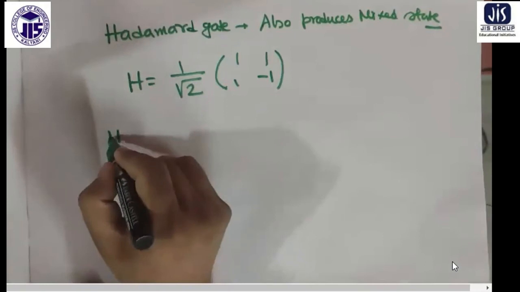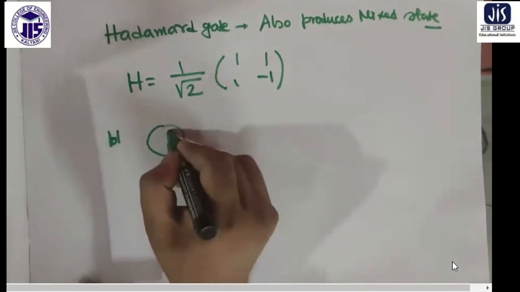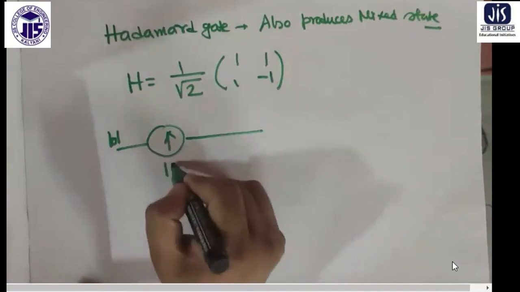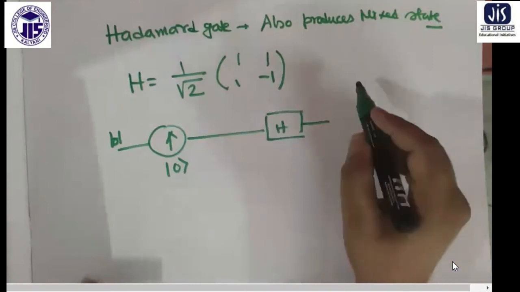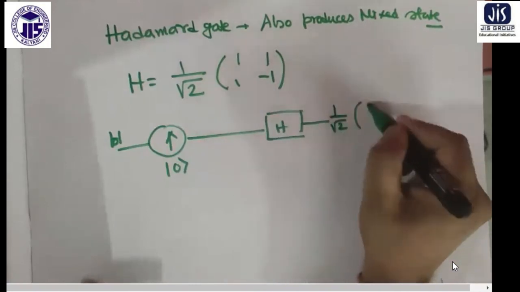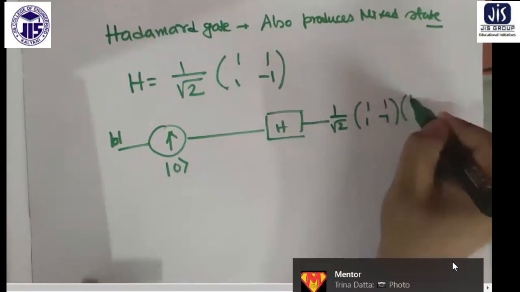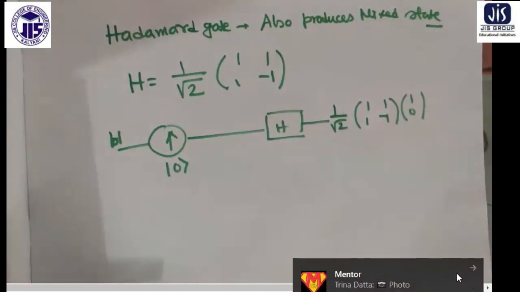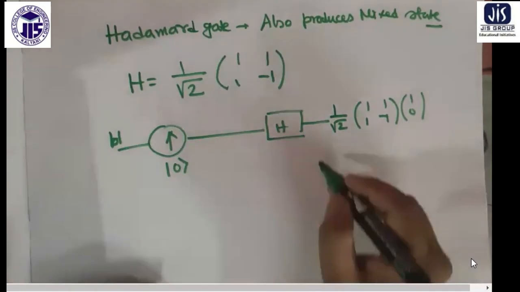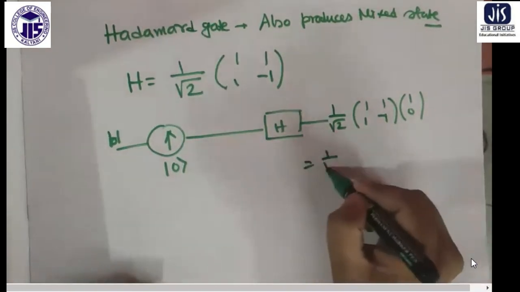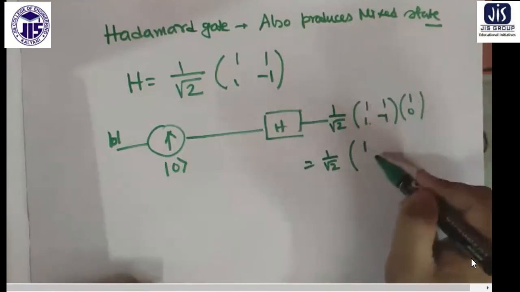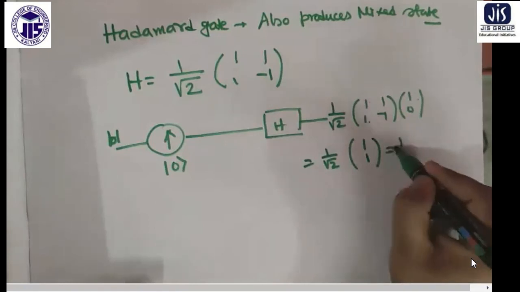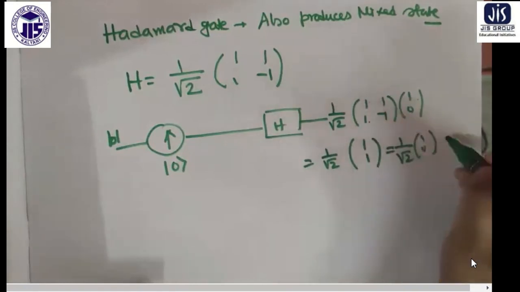Now if I operate the Hadamard gate, suppose I've got an electron with up spin, so it will be the 0 state. If I do the H operation, the Hadamard gate operation, I'll do this much: 1 by root 2, 1 1 1 minus 1 acting on 1 0. So what does it produce is this much: 1 by root 2, 1 into 1, 1 into 0, 1 into 1, minus 1 into 0. You produce this much. So this is 1 by root 2 1 0 plus 1 by root 2 0 1.